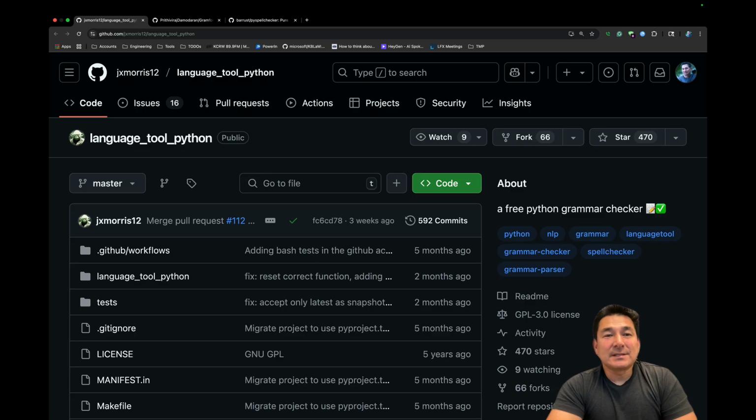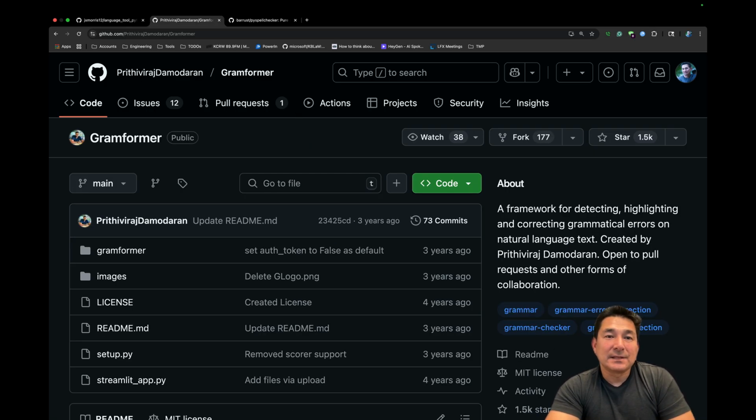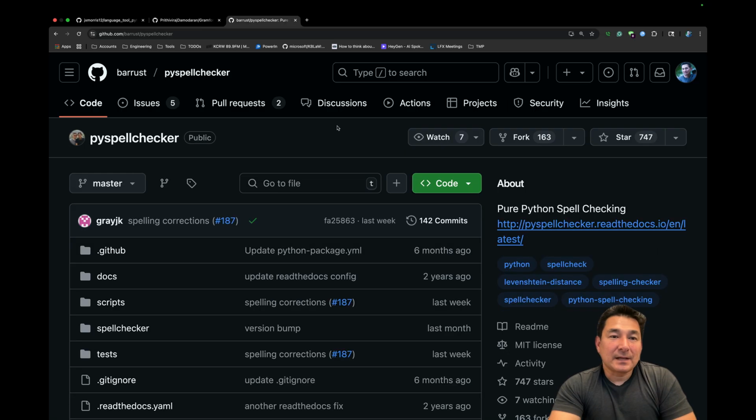Three recommended tools that I would look into. The first tool to take a look at is LanguageTool Python, which you see right here. Another tool to look into is Gramformer. And the last one that I'll mention here is PySpellChecker. Again, there are many other tools and methods to defend against adversarial attacks for NLP, so natural language processing type problems. I invite you to go ahead and take a look at the resources at the end of the presentation to look at other options that are available at your disposal.